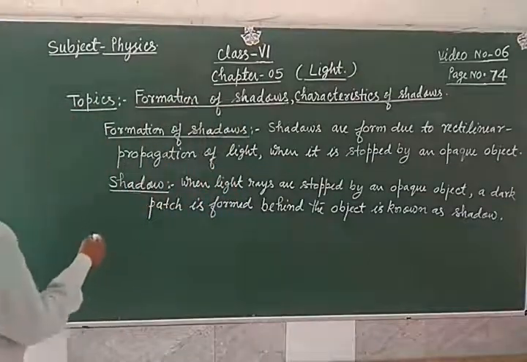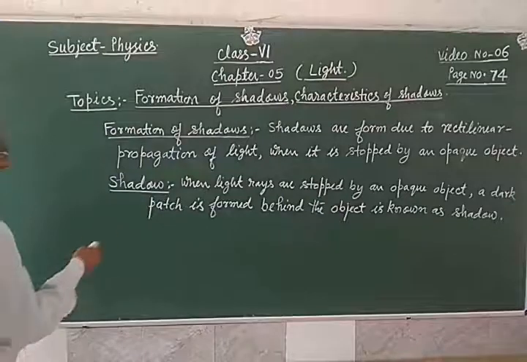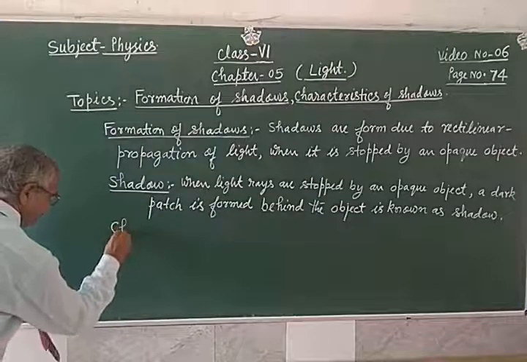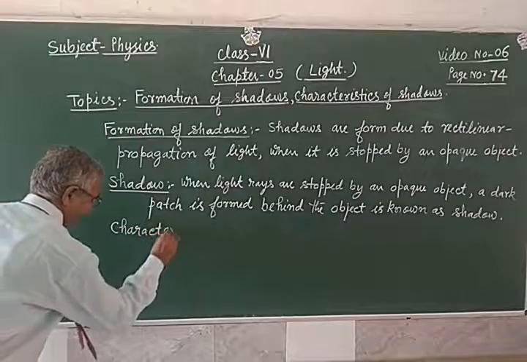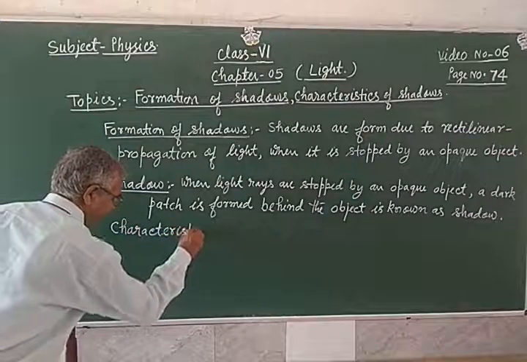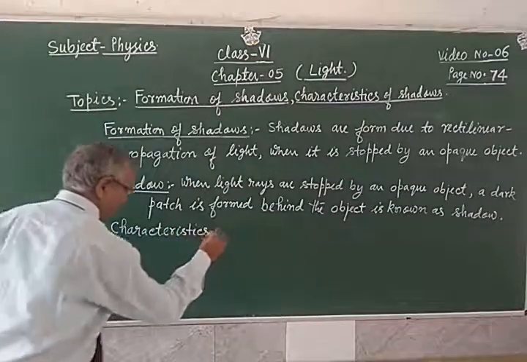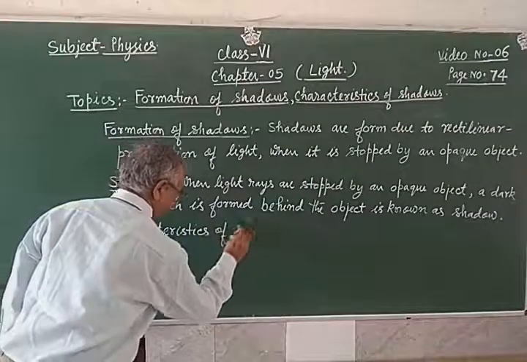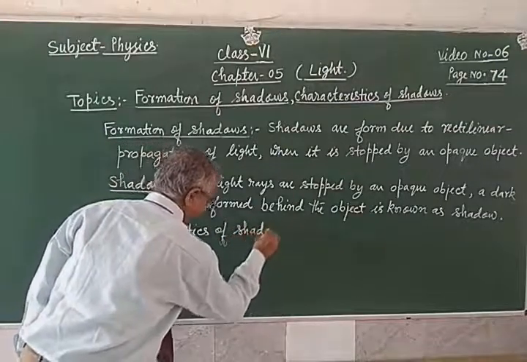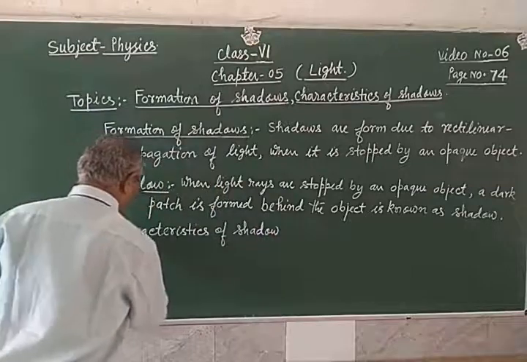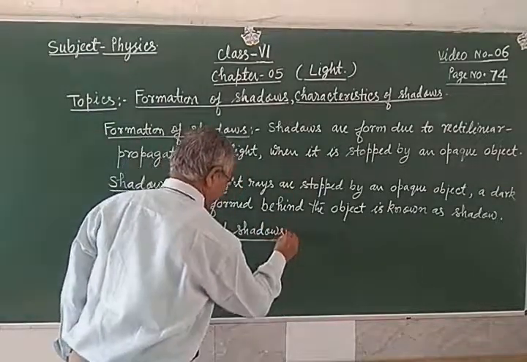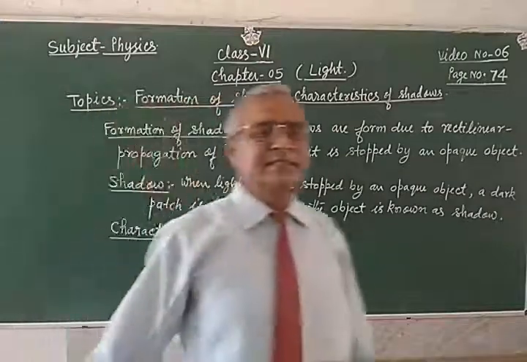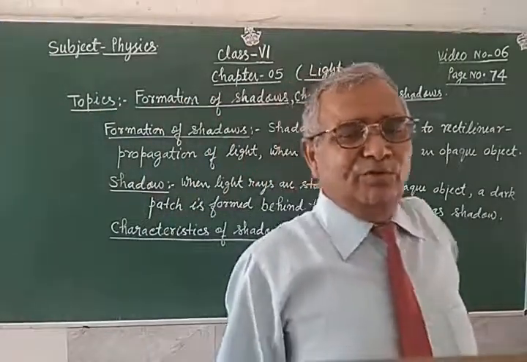Now the next topic: characteristics of shadow. What are the characteristics of shadows?